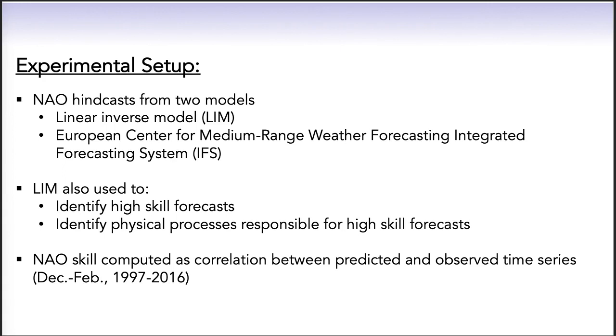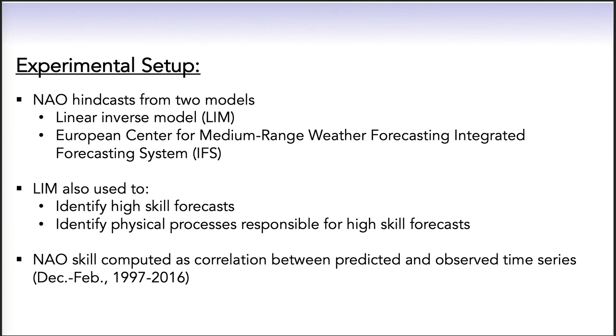To answer these questions, we are going to be primarily relying on what's called a linear inverse model, or LIM, which I will explain in the following few slides. In terms of NAO hindcasts, I will be showing forecasts from the LIM, and for comparison purposes, I will also be showing hindcasts from the ECMWF IFS model.